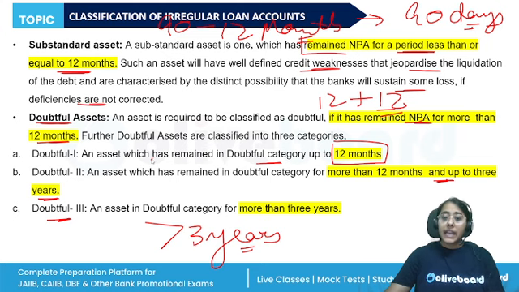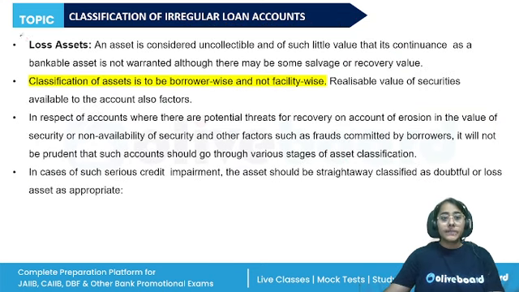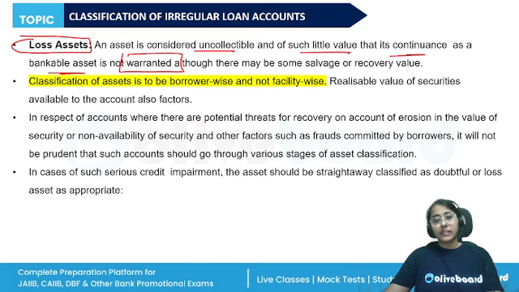And then, if an asset is in the doubtful category for more than 3 years, it will then enter into the loss asset. Loss asset is considered uncollectible and of such little value that its continuance as a bankable asset is not warranted. So, what the banks have suggested is to write off the loss asset.